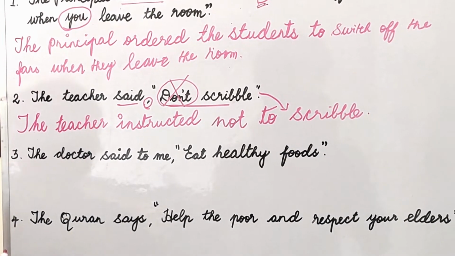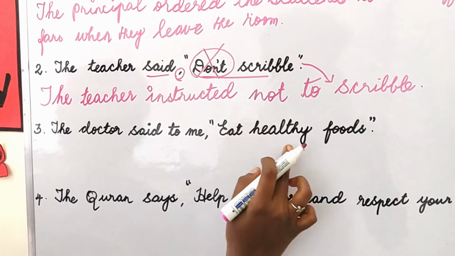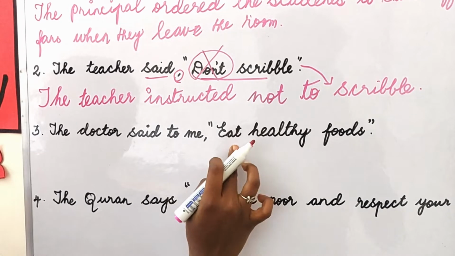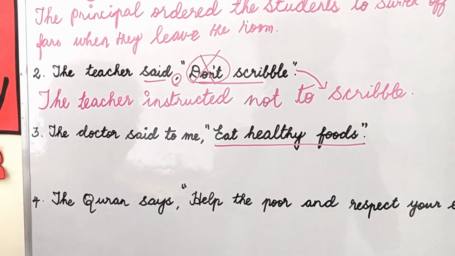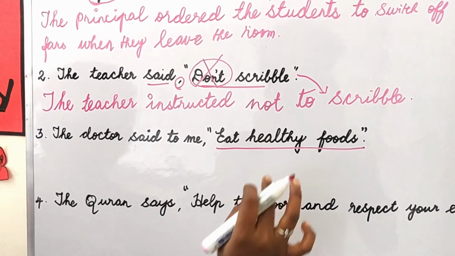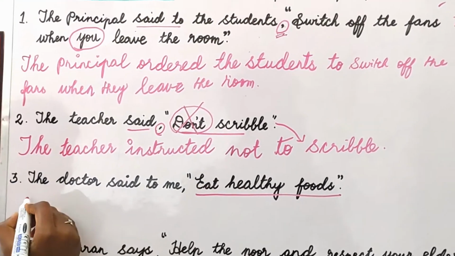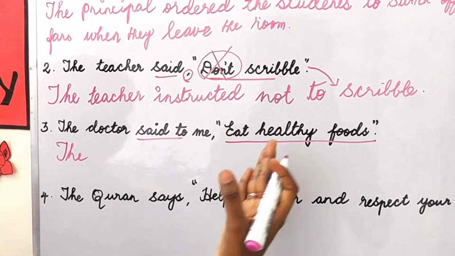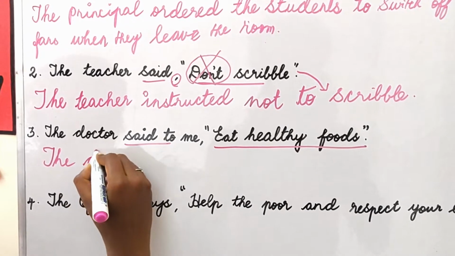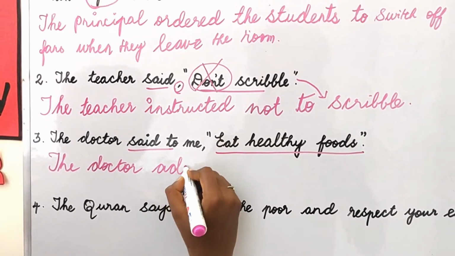See the third sentence. The doctor said to me, eat healthy foods. Eat healthy foods. So what kind is it? It's like an advice, right? So we can choose advice. So see, the doctor said to, how can we change? I told you, advice. So the doctor advised me.